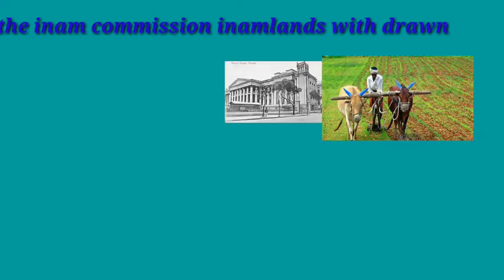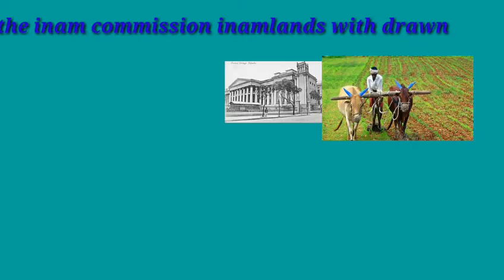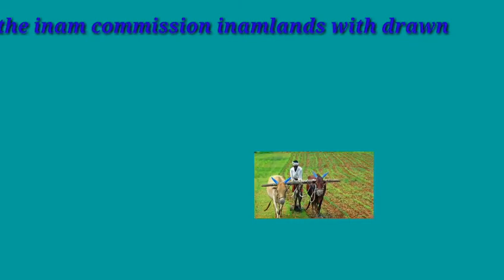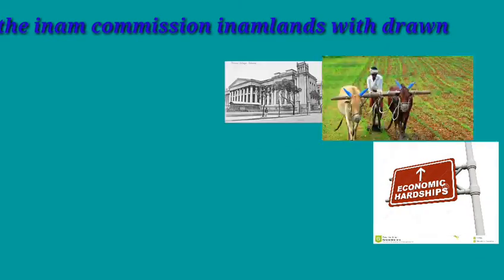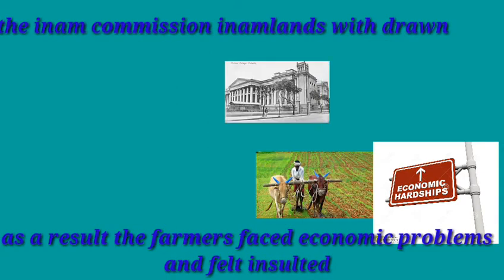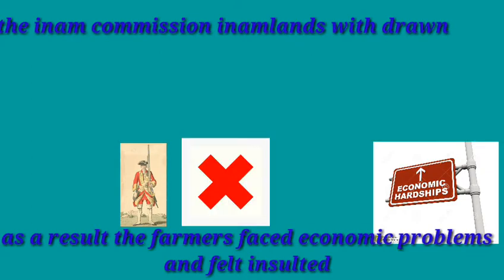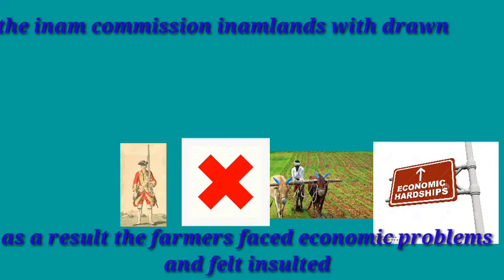By forming Inam commissions, Inam lands, which means gifted lands given to farmers, were also withdrawn. As a result, the farmers had to undergo a lot of economic hardships, which means economic problems, and felt insulted. Hence, the farmers also protested all these.